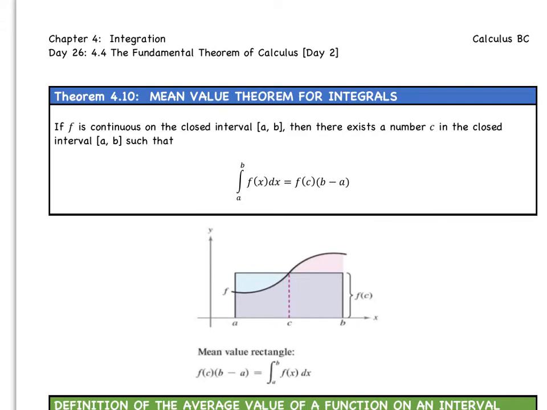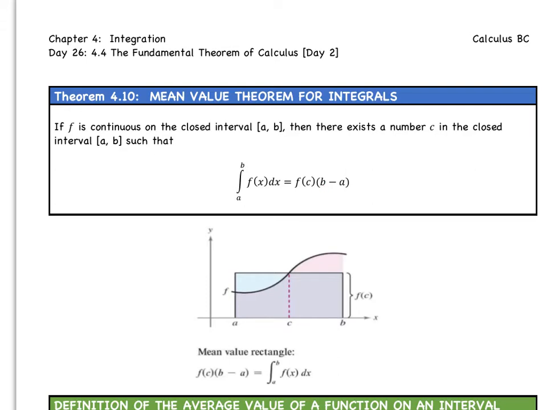The mean value theorem for integrals says, if f is continuous on the closed interval [a, b], then there exists a c in the closed interval such that the integral from a to b of f of x dx is equal to f of c times b minus a. So it's almost like a rectangle.